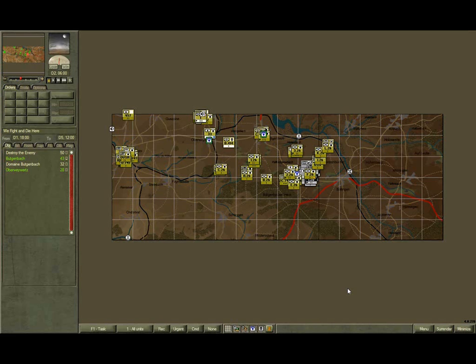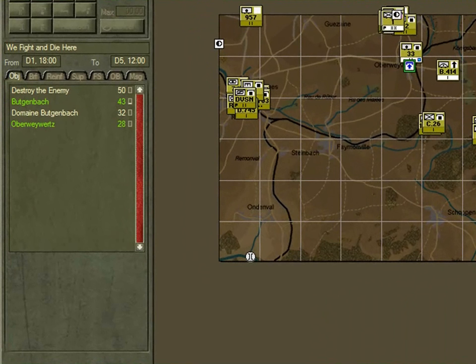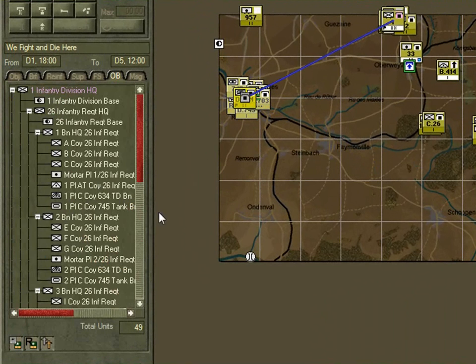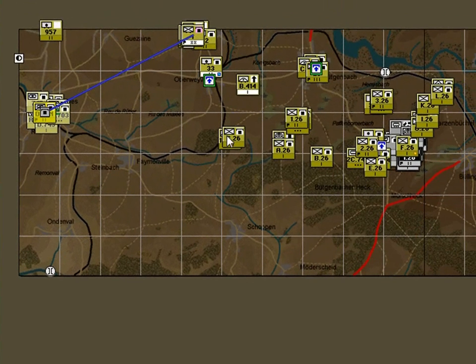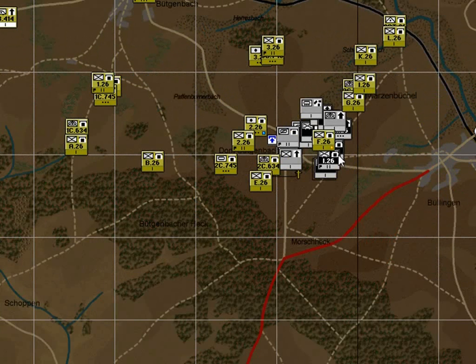In this example, we're going to explore the command processing by subordinate AI control forces and how they react to the enemy. We're going to focus on Task Force Davidson here. This is a recon battalion and it's part of the US 1st Infantry Division, and the rest of its forces are deployed along this line here, and the enemy have already launched an assault and have penetrated the line, overrunning the position here.